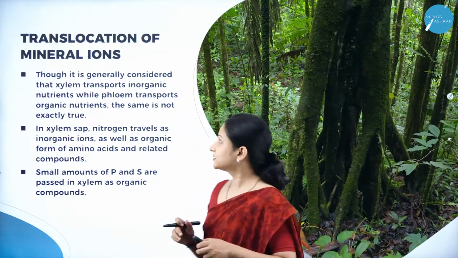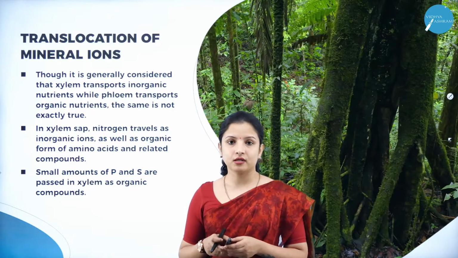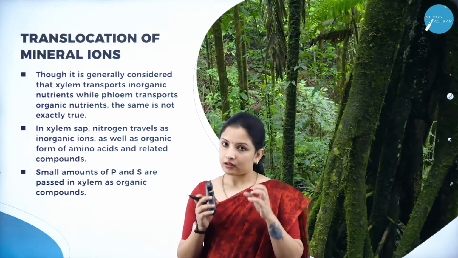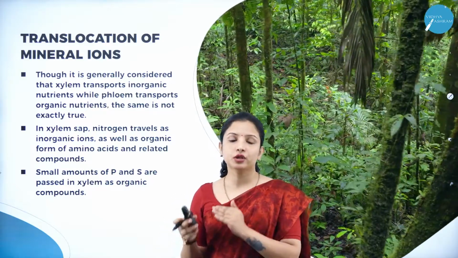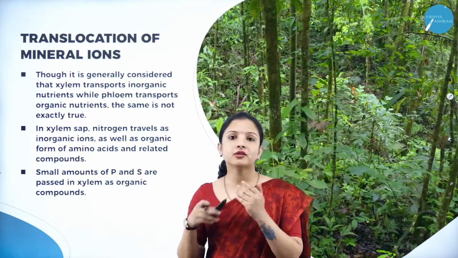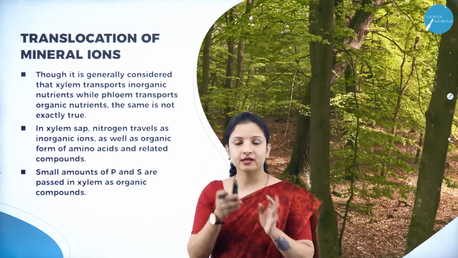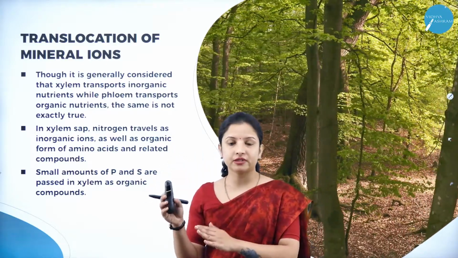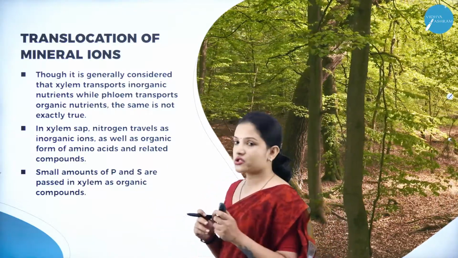Next we shall see how the translocation of mineral ions occurs. So far we have studied how the mineral ions enter into the root cells. Now, how will they be translocated? What is translocation? From one type of cell they need to enter into another type of cell. That is translocation. How does this actually take place? We shall see.